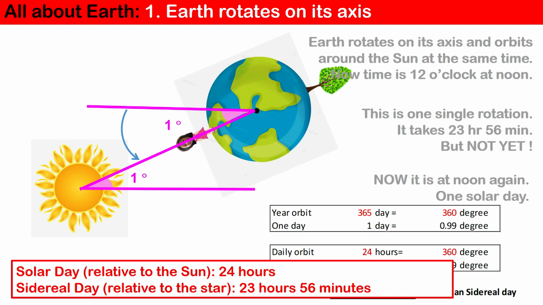Now it is at noon again. One solar day takes 4 more minutes to go. One solar day equals 23 hours 56 minutes plus an extra 4 minutes to be the same time for the girl. For her, one day is 24 hours. Solar day is relative to the Sun, 24 hours. Sidereal day is relative to the stars, 23 hours 56 minutes.